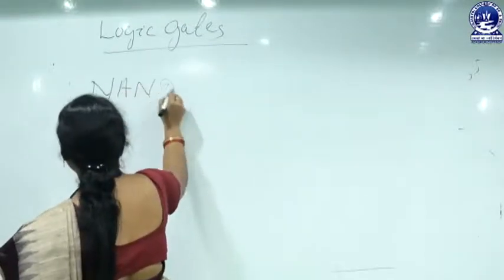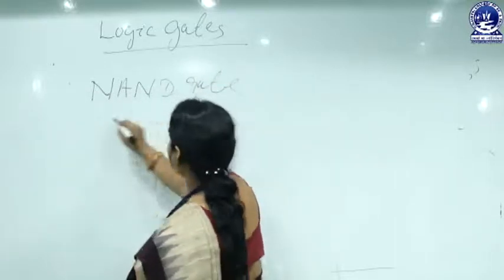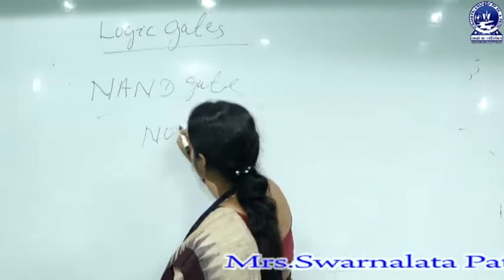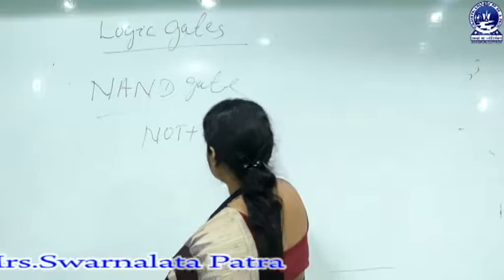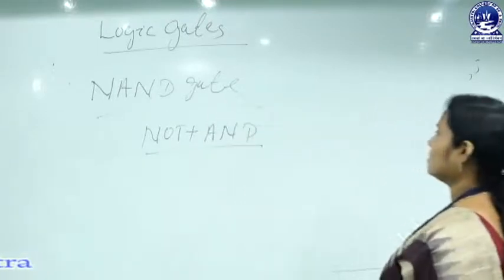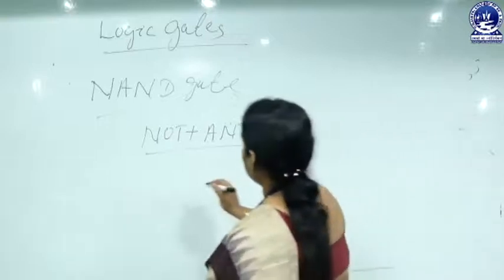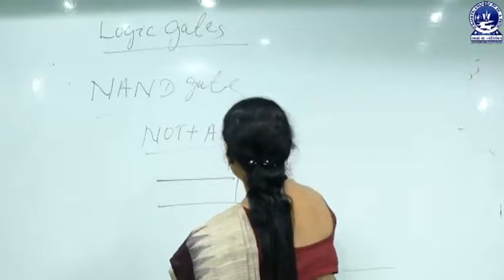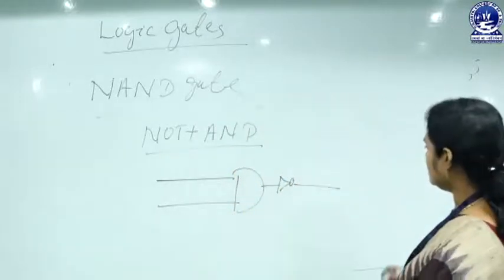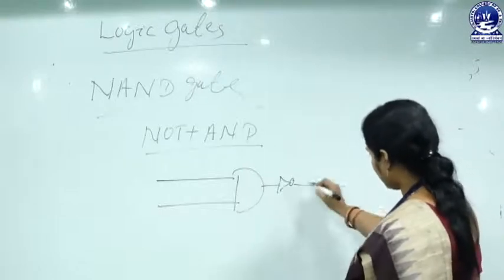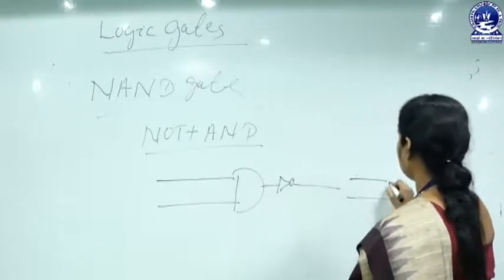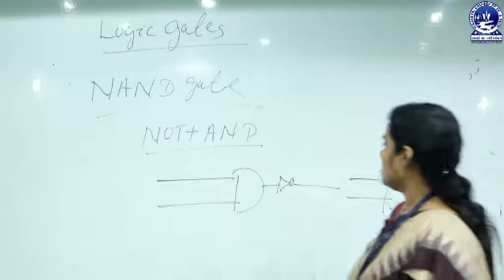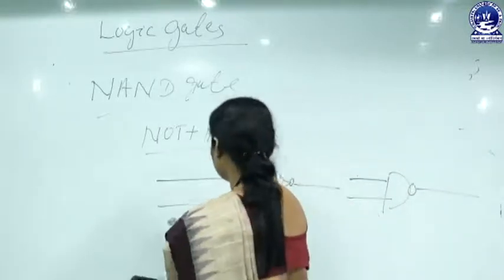NAND gate. NAND gate is NOT plus AND. This is called as NAND gate. Then the symbolic representation of NAND gate looks like this. This is the symbolic representation of NAND gate.